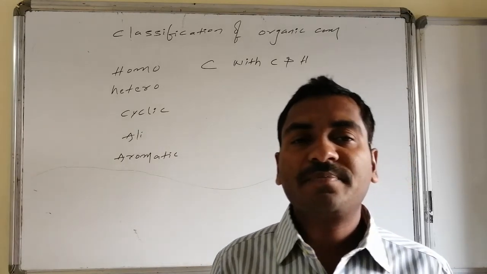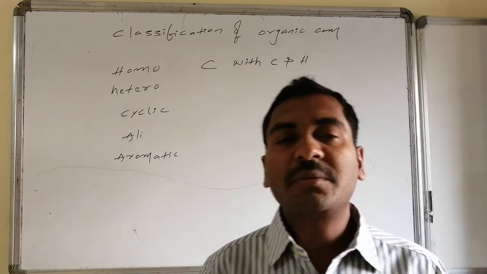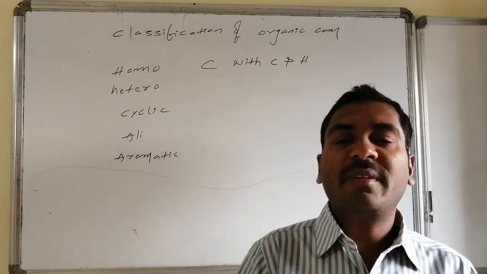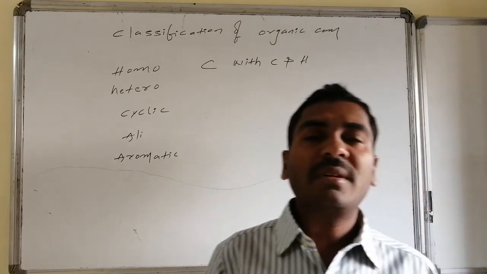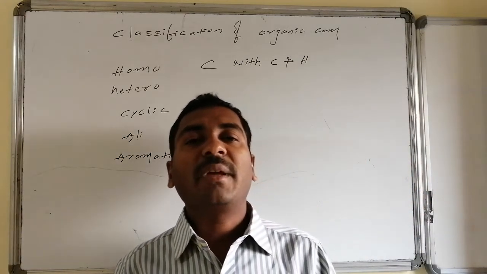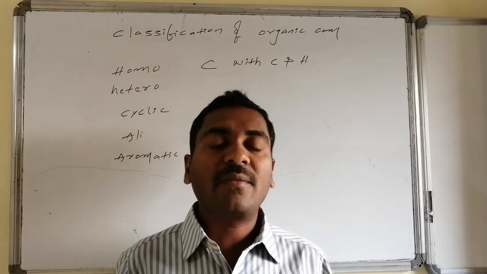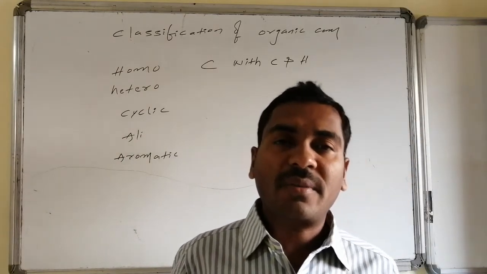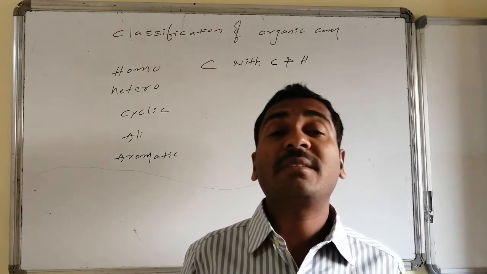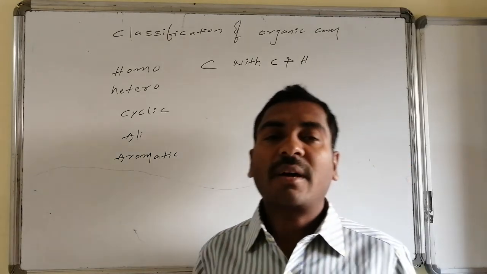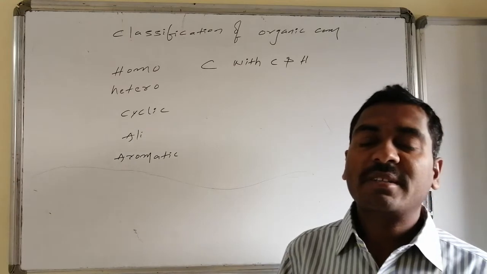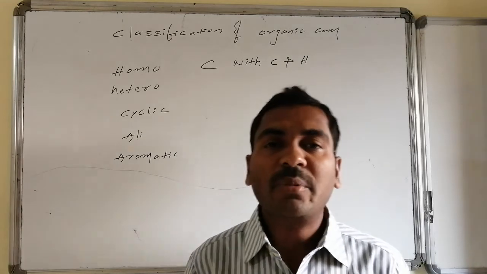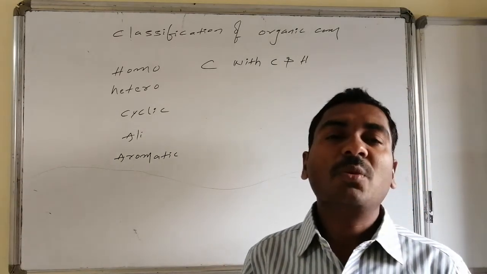Thus it can be sp3 sp3, sp3 sp2, sp3 sp. Similarly sp2 varieties with other ones, sp varieties with other ones, and at the same time the s orbital of hydrogen may chemically combine with any variety of hybridized orbital of carbon, like it can be sp, it can be sp2, or it can be sp3 also. Such carbon-carbon and carbon-hydrogen chemical combinations alone may be present. If they form organic compounds, all of those are known as homo organic compounds.